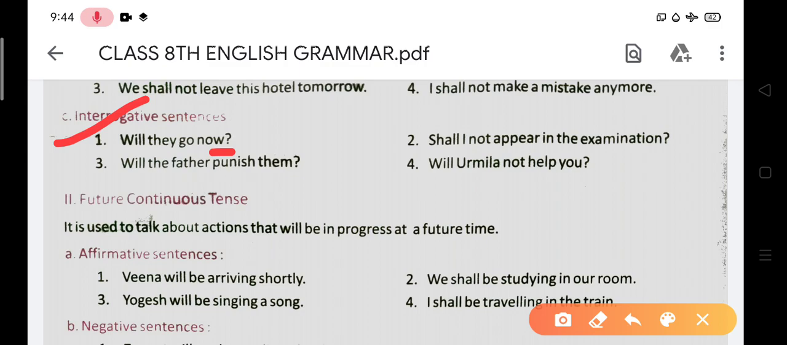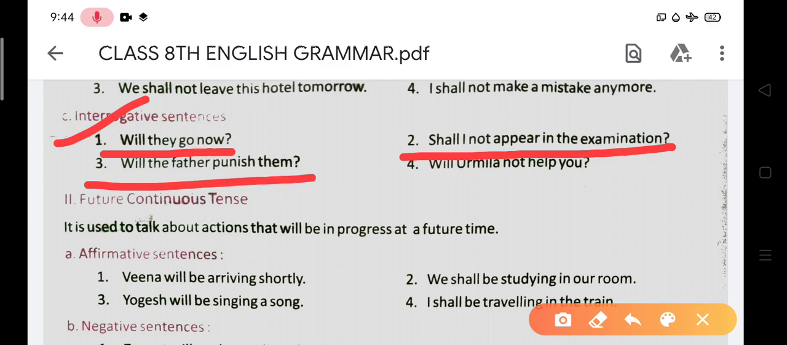And you know that all the yes/no type sentences, which can be replied to in yes or no, start with the helping verb. And you know what the helping verb of this tense is: will. So, will they go now? After that, shall I not appear in the examination? Number third, will the farmer punish them? Number fourth, will Urmila not help you?